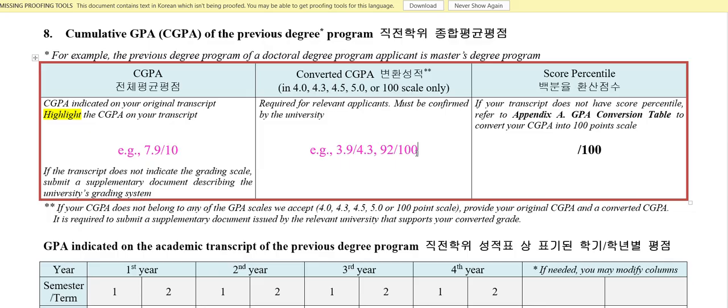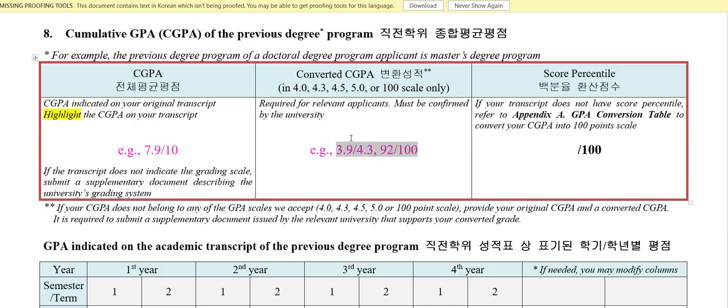And when you convert your GPA, if your university has converted your CGPA to GPA, it should be on this scale: 4, 4.3, 4.55, or only 100%. If your university provides only a 100% scale, you can fill in how much you scored out of 100. If they gave it on a 4 scale or 5 scale, you can fill that. If your university is not giving a 4 scale conversion, then you can either convert it and get it authenticated, or else use Scholaro and find how much you scored.